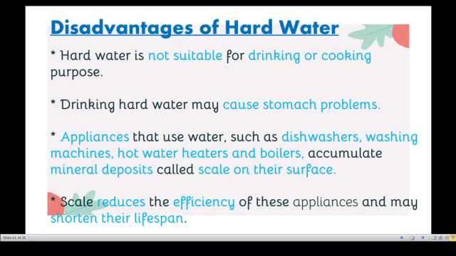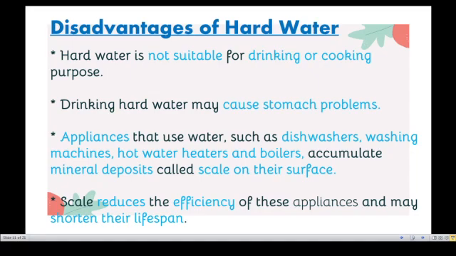Students, then we are going to talk about removing the hardness of water. Before that, we have to discuss the disadvantages of hard water. First, hard water is not suitable for drinking or cooking purposes. Keep it in mind, students. Hard water is not suitable for drinking or cooking because it has high mineral content, calcium and magnesium. If you drink that water it may cause stomach problems.